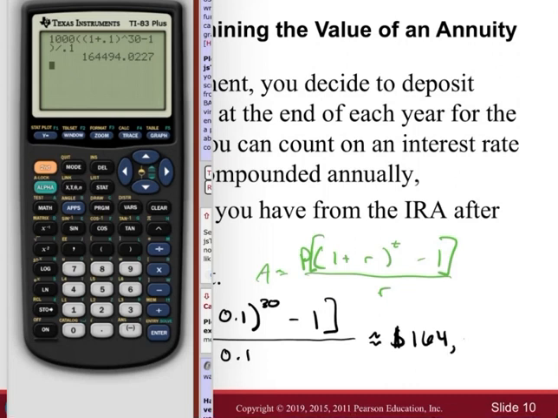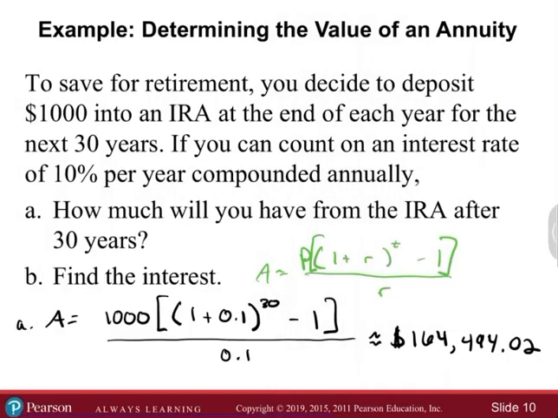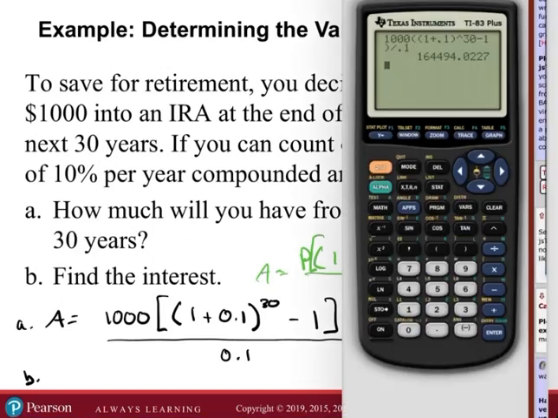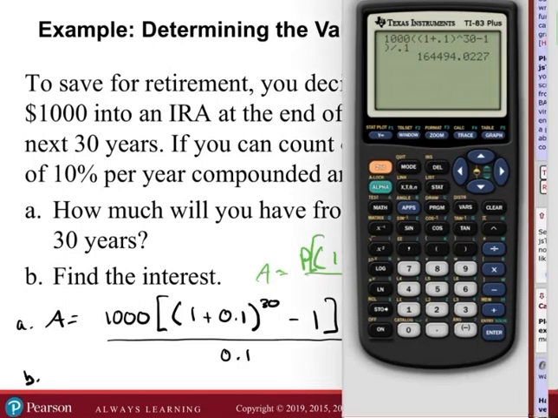494 and 2 cents. Okay, so that's what we got. Let's go with it for now. And then the interest. If we've paid 30,000, that's a good amount of interest. But remember we had a high interest rate, 10%. That's unheard of, at least from my experiences. So I would subtract 30,000 from that to give us 134. That's the interest earned, 134,000.